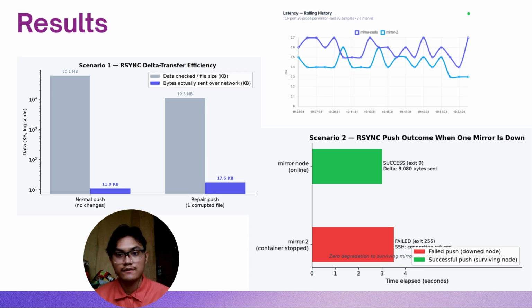And the result over here is for scenario 1, the rsync delta transfer efficiency for one normal push and the other for a repair push for a one-character file, demonstrated in the system. For scenario 2, there is the rsync push outcome for when one mirror is down. Two nodes are compared for this test, so one is purposely shut down, and there's an observation where the operation is successful in one mirror node while the other mirror node is down, and the other result is the latency between the two mirror nodes.